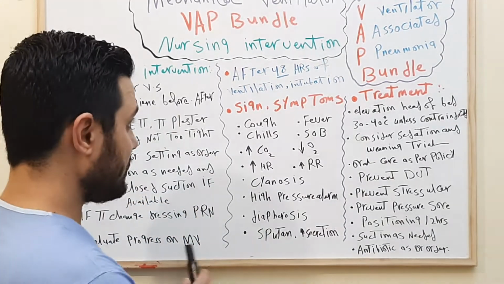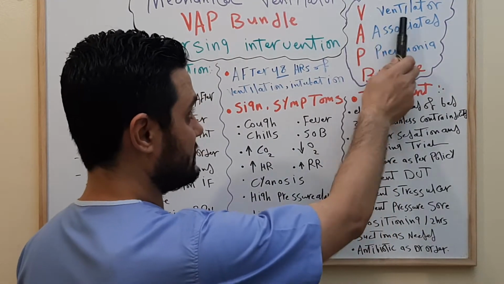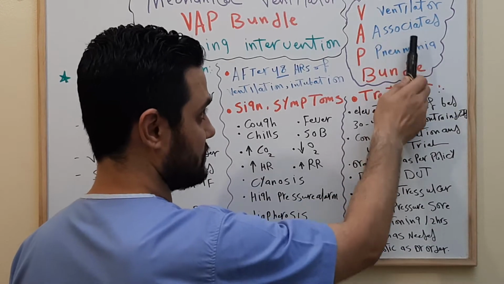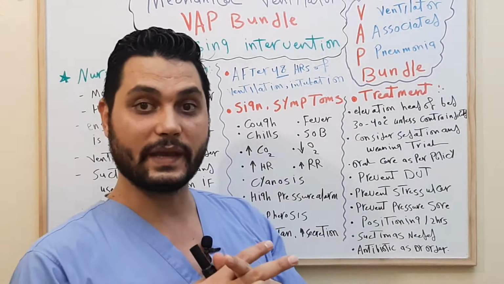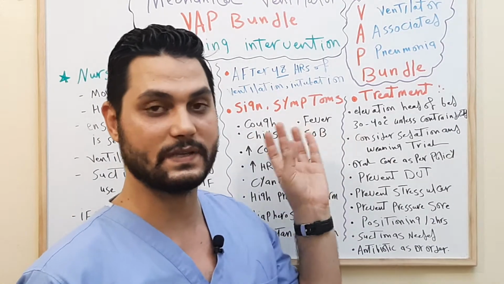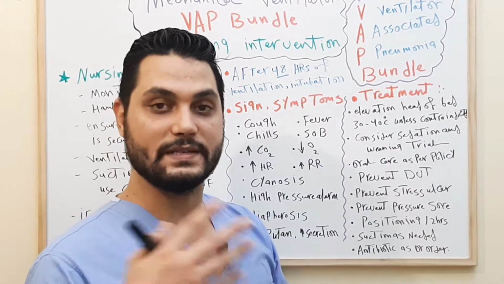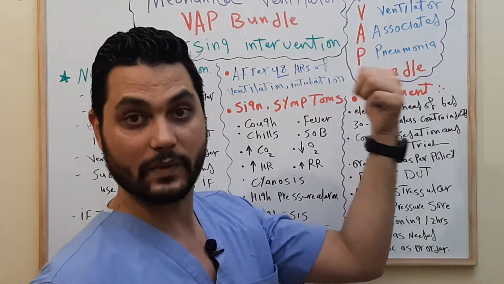Okay. After that, we will speak about the VAP bundle. What is the VAP bundle? V is ventilator, A is associated, P is pneumonia. Ventilator-associated pneumonia. From the name, this pneumonia occurs during mechanical ventilation. What is the difference between this one and hospital-acquired pneumonia? In hospital-acquired pneumonia, the patient is not on a mechanical ventilator. But in this one, the patient must be on a mechanical ventilator.